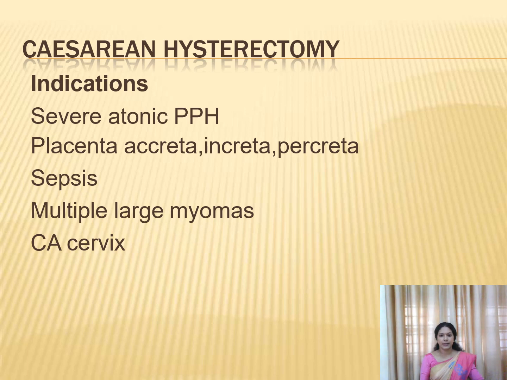Next is caesarean hysterectomy. In some cases, along with the delivery of the baby, we will remove the uterus also. The indications include if the mother is having severe atonic postpartum hemorrhage, or severe placenta accreta, increta or percreta. Already we have seen these things in the previous video. If you are having any doubt, you can go for the placenta accreta video, which is there separately. And if there is severe sepsis or infection, large myomas or tumor inside the uterus, or cancer cervix, in those cases you can perform the hysterectomy along with the cesarean.